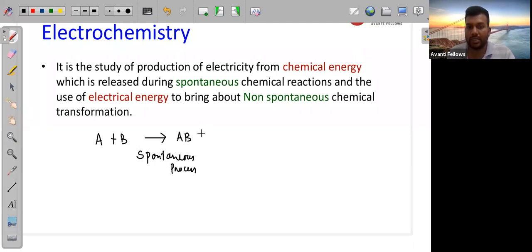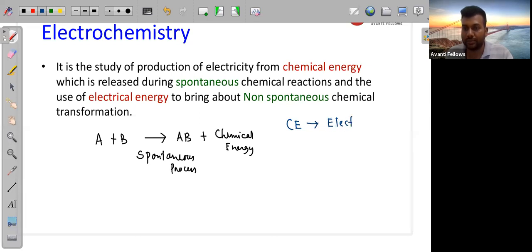So in this case, what will happen with A plus B? If it is forming AB, here chemical energy will also form, because we are not giving any energy to do this reaction. At the end we are getting energy in this case, and whenever we are getting this chemical energy, we can convert this chemical energy into electrical energy.